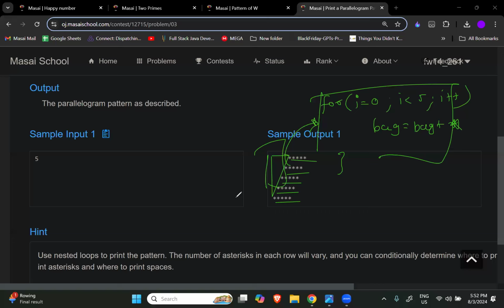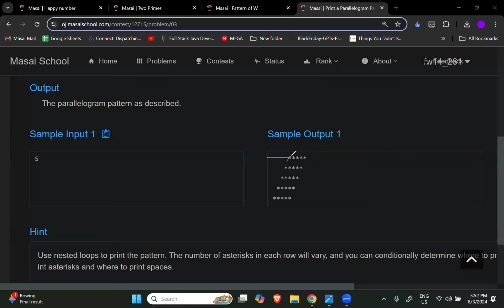Right? Let me show you really quickly. See, first what we will do, we will focus on this part only. इस तरह से print करो. If you are able to print this, simple सा for loop लिखना है फिर इन stars को print करने के लिए. Shall we try it? Parallelogram.